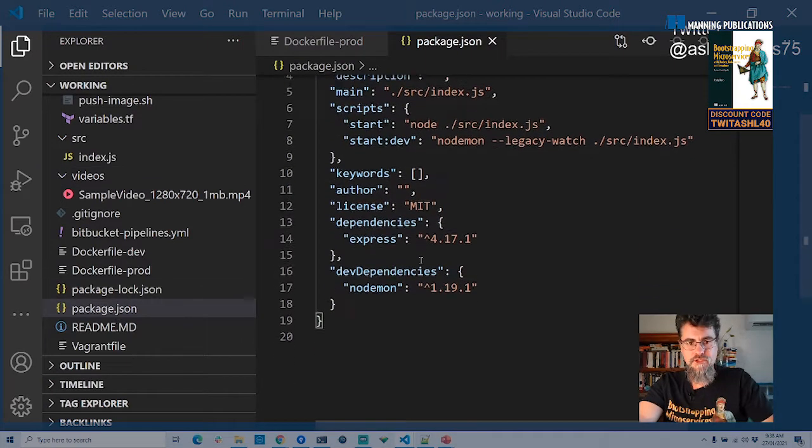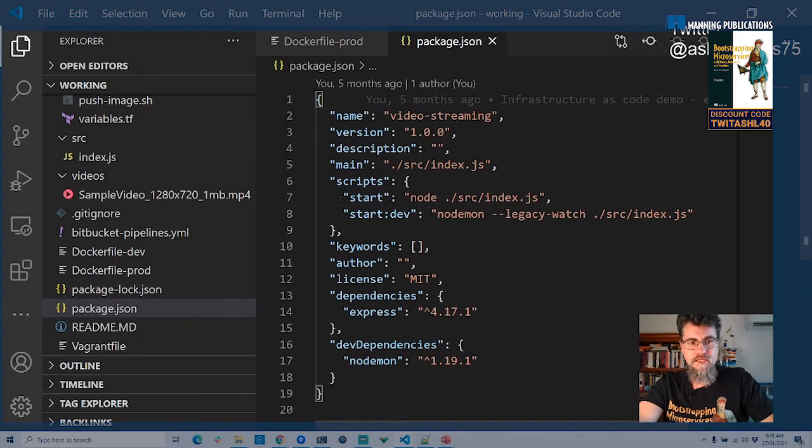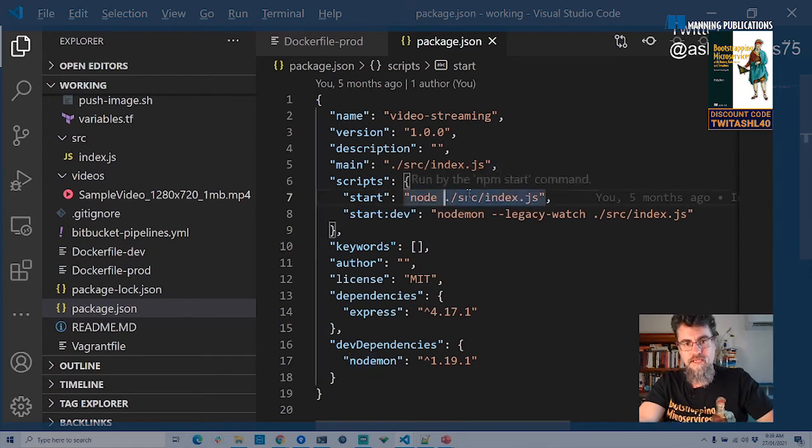So we're just looking at package.json now. You can see that there's a start command here. So when we run npm start, it actually runs this little snippet of command here. So it's saying to run node with the main source file for this microservice.